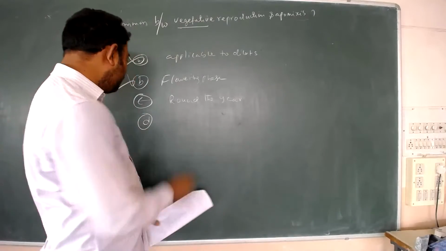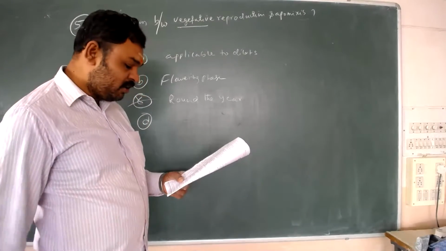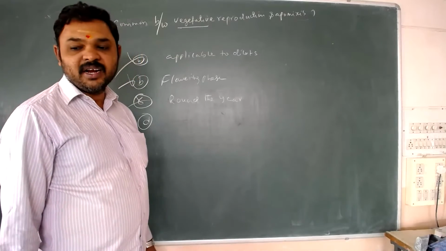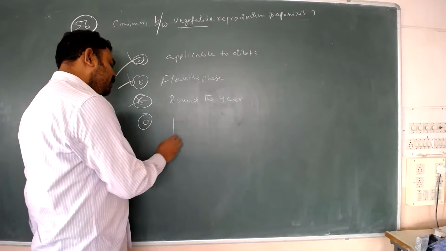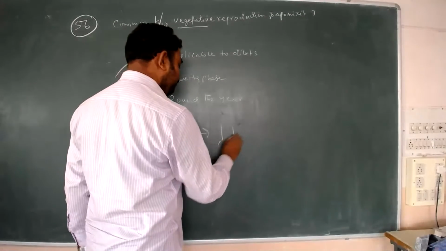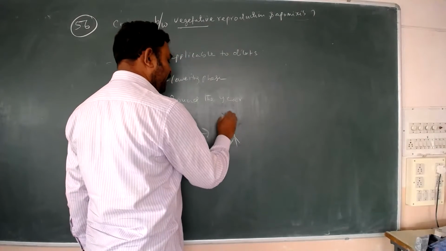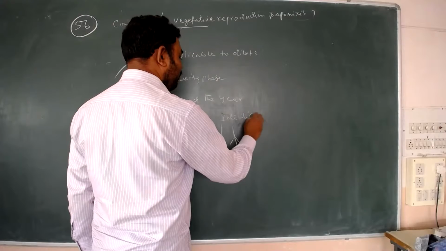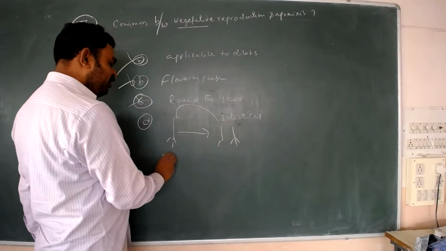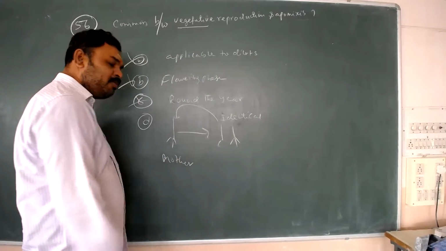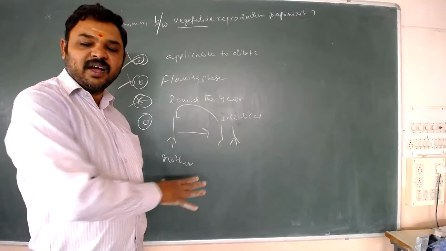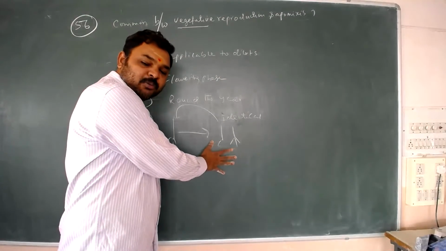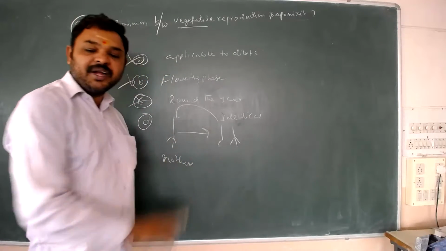But what is D? Both produce progeny identical to parents. It is correct. Both are producing. The mother is there, and the offspring. But these offsprings are identical to the mother plant. The offspring produced by apomixis and vegetative reproduction are identical to the mother.